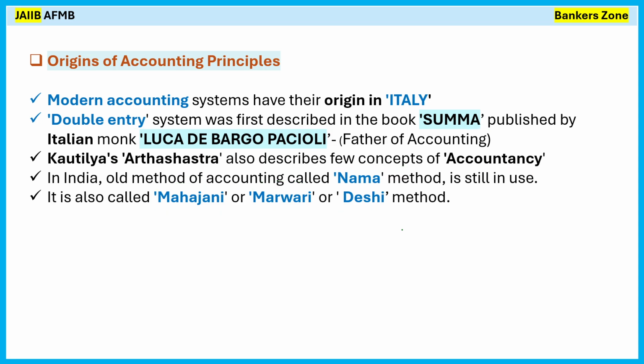Only one thing you need to remember here, because it is very, very important. The current accounting system, whatever we are following now, mainly originated in Italy, and the double entry system also originated in Italy, because it was given by the Italian monk Luca di Bargo.